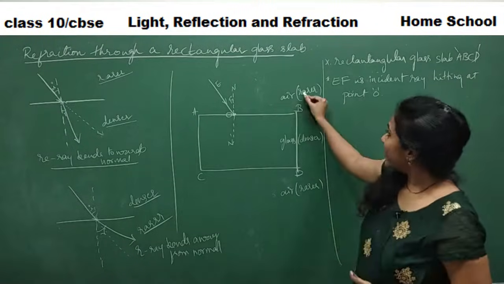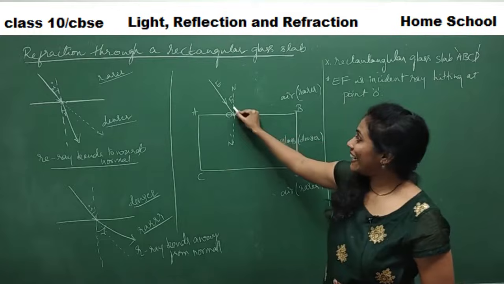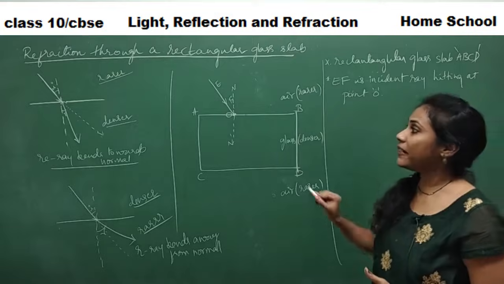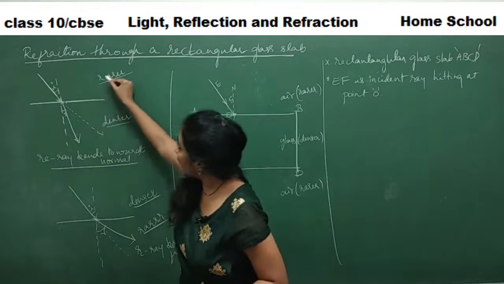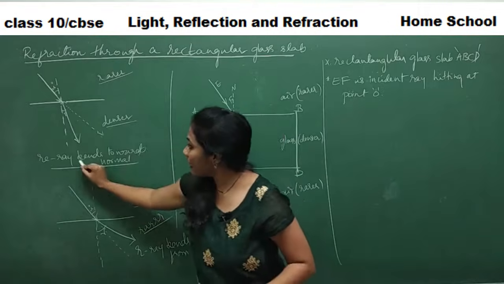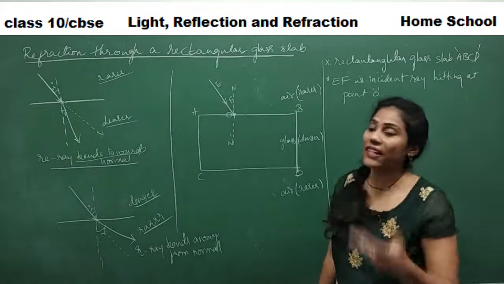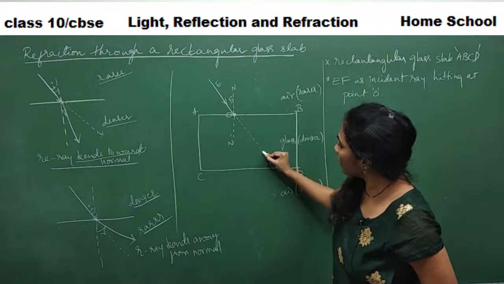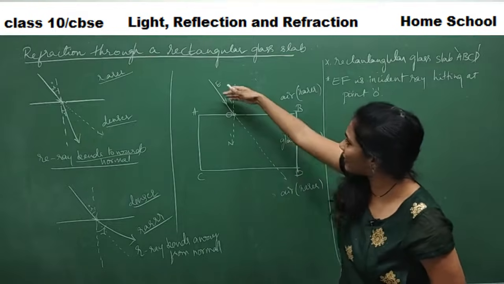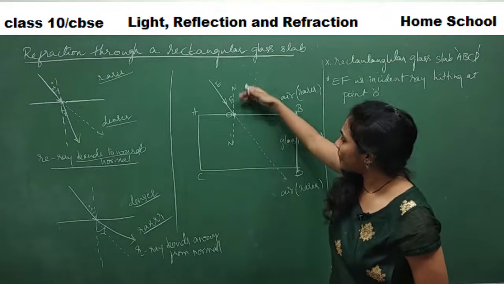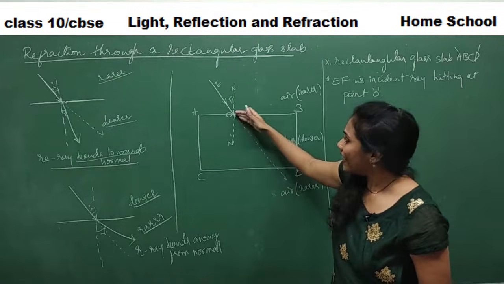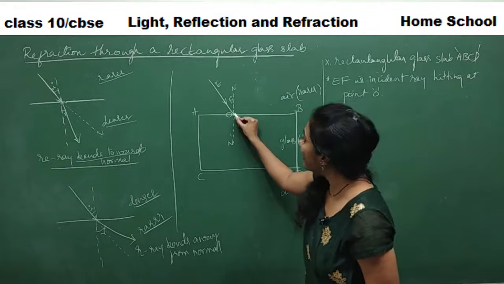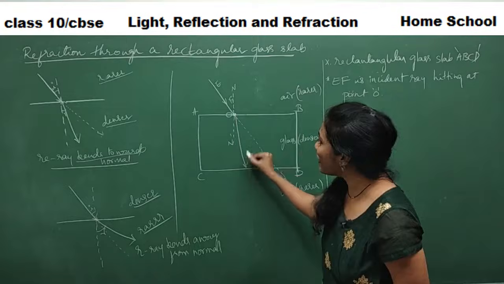Say rarer medium, denser medium. The ray is entering from a rarer medium to a denser medium. Whenever light travels from a rarer medium to a denser medium, the refracted ray bends towards the normal. If this is the original path, this is how we normally expect a light ray to go. But this is a separate medium, so the light ray will not go in the expected path. It will bend, towards the normal.